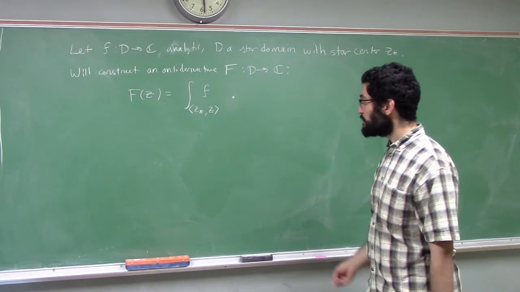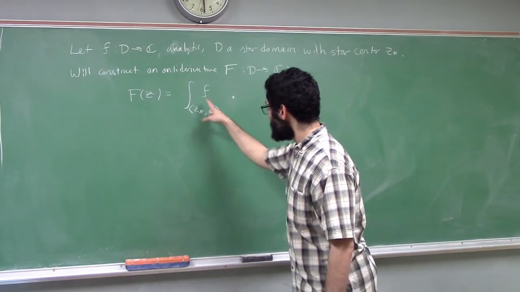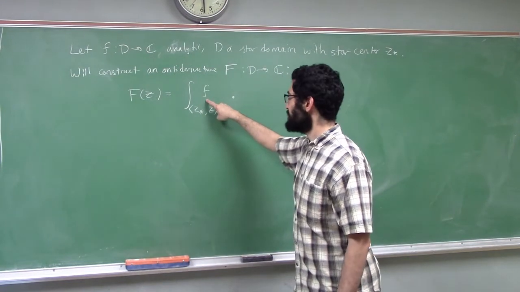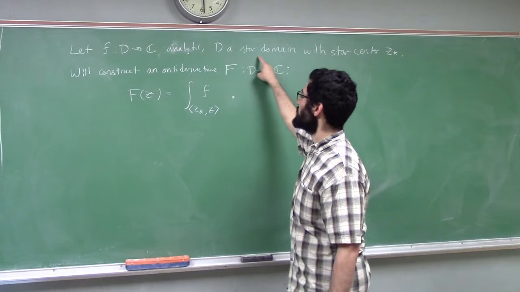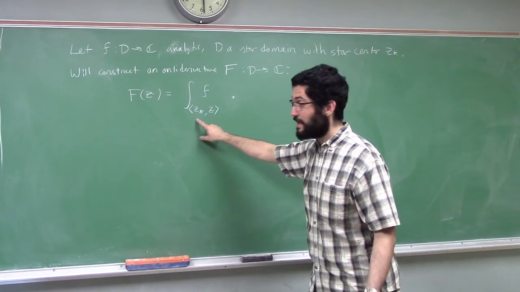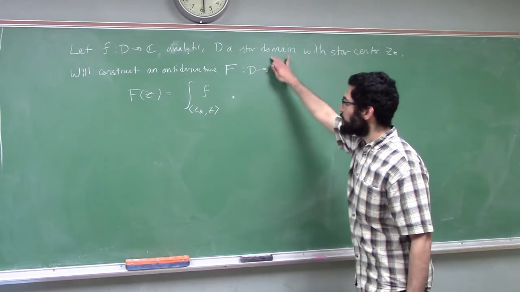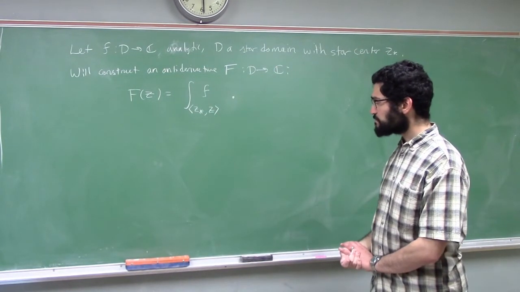Now, this is only a well-defined contour integral if the path is actually a path in the domain of the function I'm integrating. And this is a path in the domain because the domain is a star domain and z star is a star center. So the star domain assumption makes this contour integral make sense.